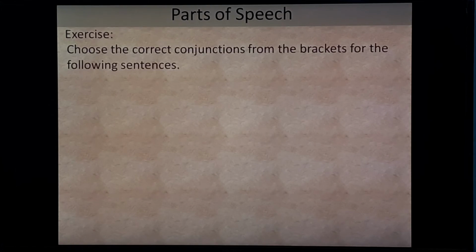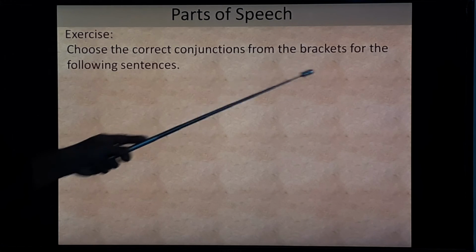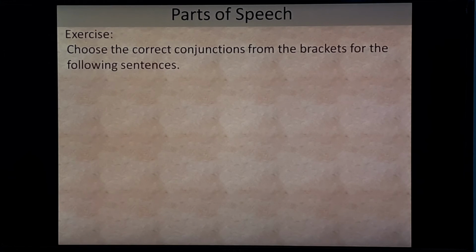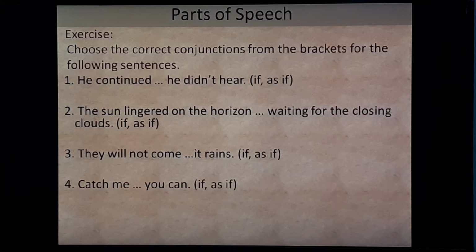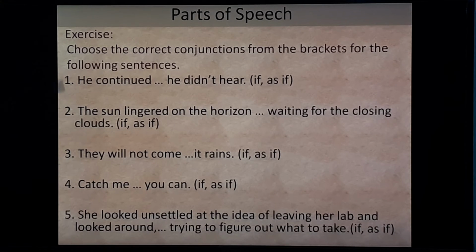Let's do an exercise. Choose the correct conjunctions from the brackets for the following sentences. Five sentences are mentioned and brackets are also given. So you have to choose appropriate conjunctions.